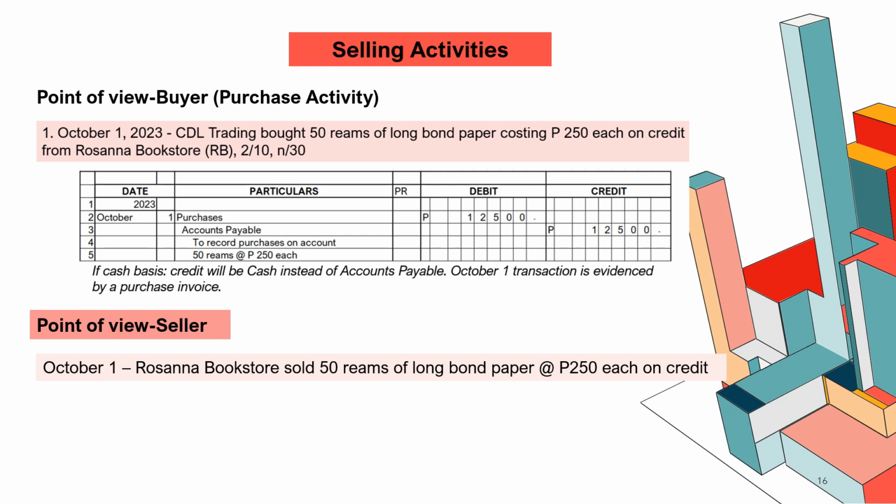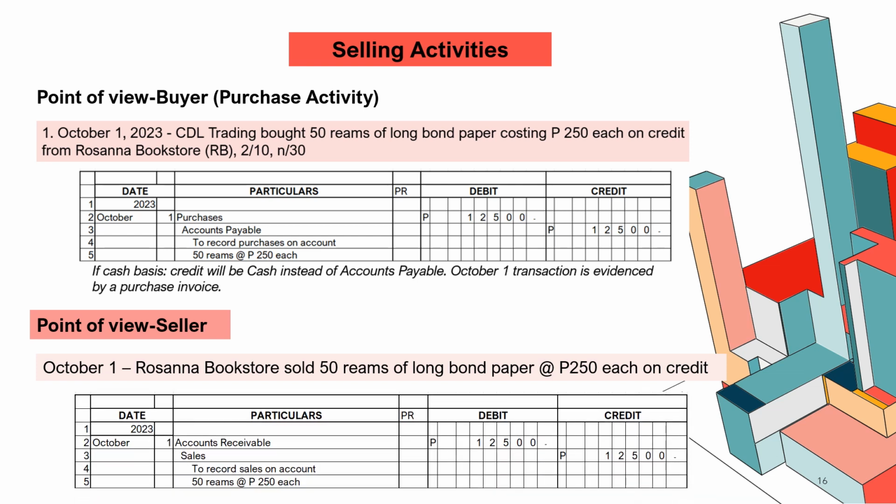What will be our journal entry? Since this is on credit, we will debit accounts receivable, the same amount as the purchasing activity debit entry, 12,500. And then we will credit sales, because that's revenue, 12,500. To record sales on account, 50 reams at 250 pesos each. So this is the journal entry for Rosanna Bookstore, which is the seller of this long bond paper.